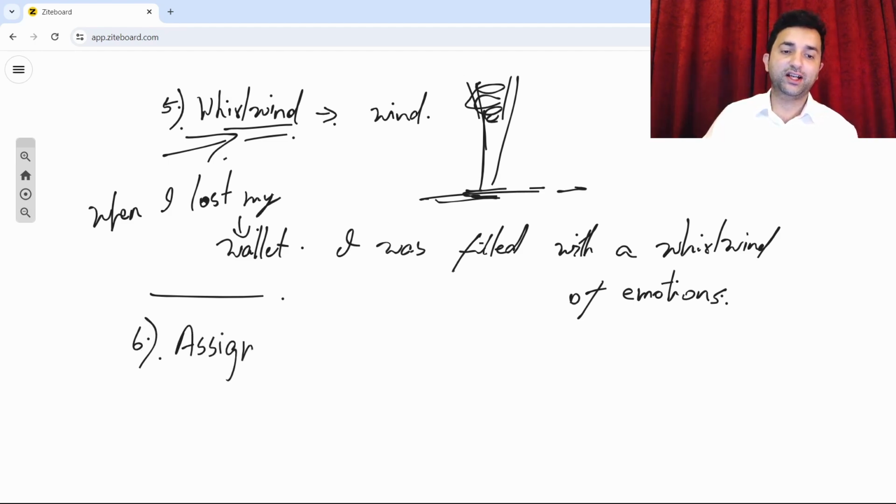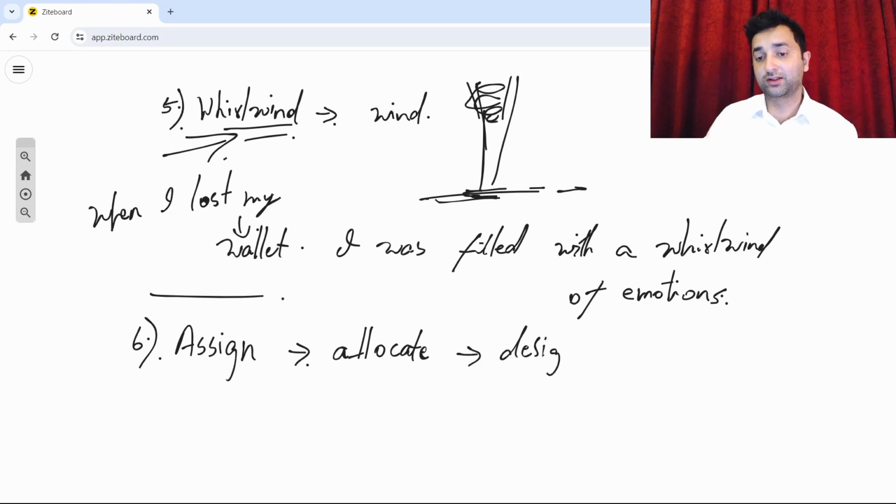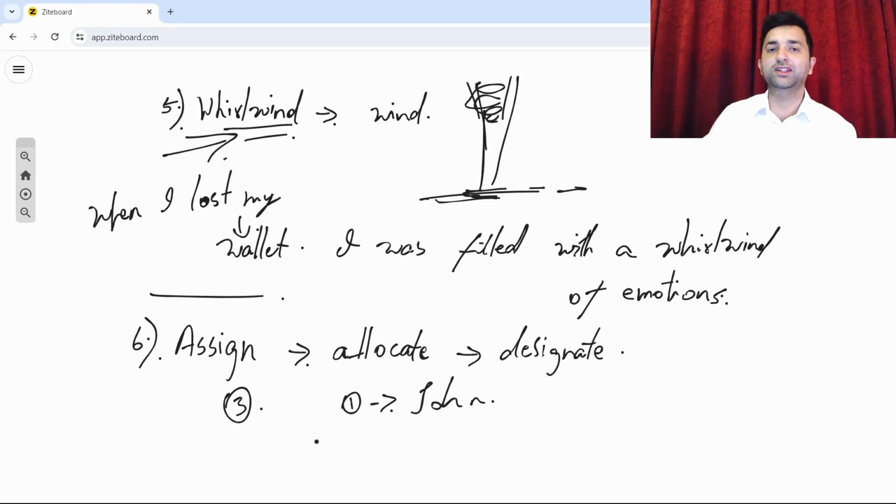Assign is a very commonly used word, guys, and it just means to allocate something to someone, or to designate something to someone. For example, we have 3 projects coming up next week, and I am going to assign project number 1 to John, who is one of our employees. Out of that I'm going to assign the first project to John.